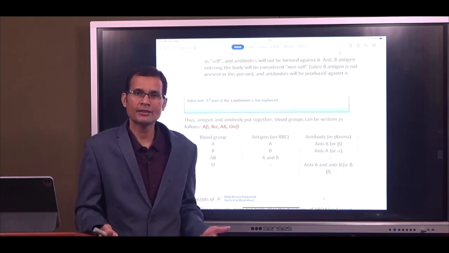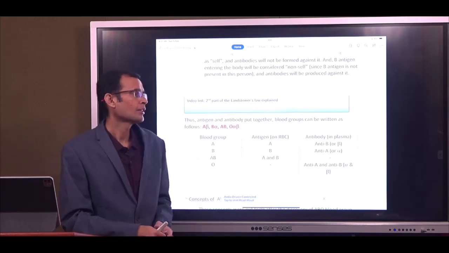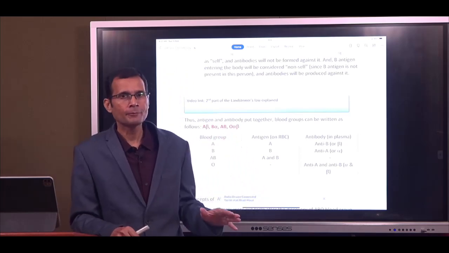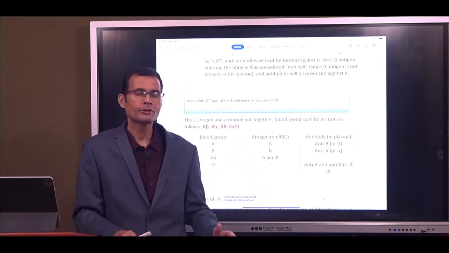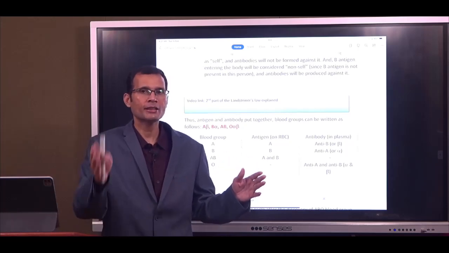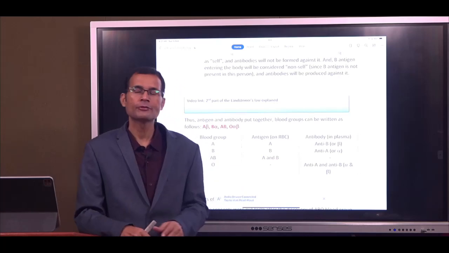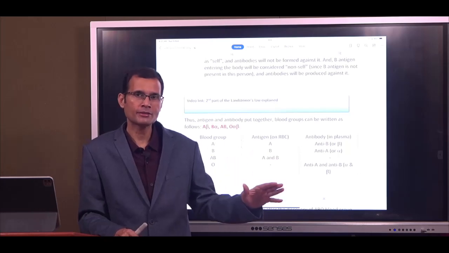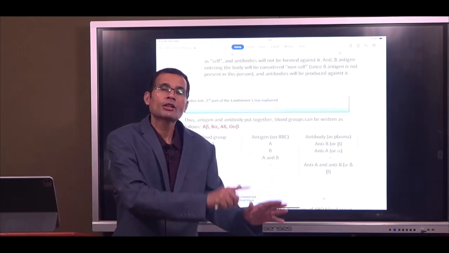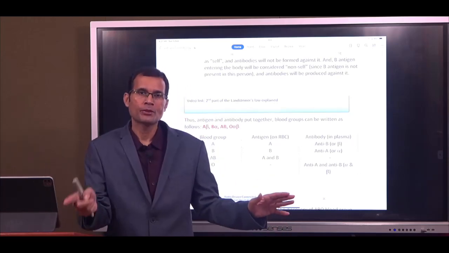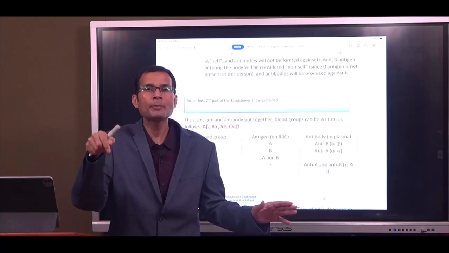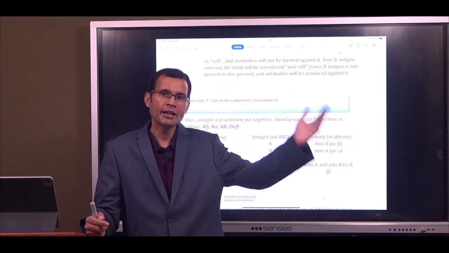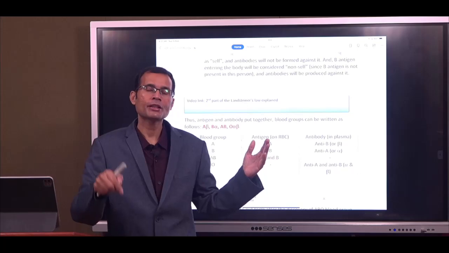Now, why is that? From where has this antibody come? Let's understand this. A person's blood group is A, that means A antigen is present, so anti-A antibody will not be present in the plasma of that individual. Fair enough. But that means B antigen is absent on the RBCs of this individual. The corresponding antibody will be present in the plasma, meaning anti-B antibody will be present in the plasma of this individual. So A antigen on the RBCs and anti-B antibody in the plasma.